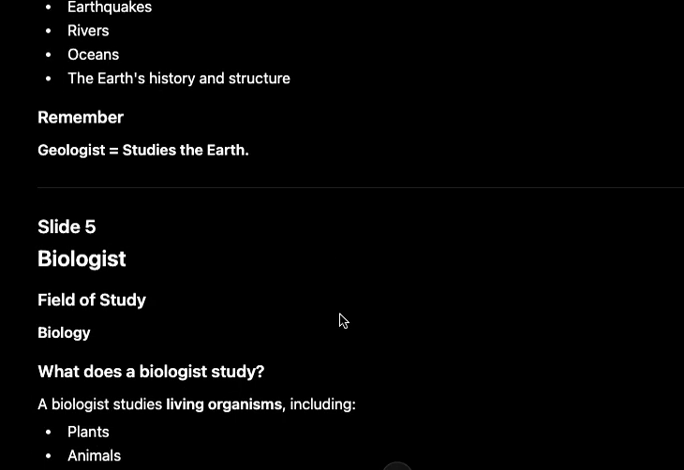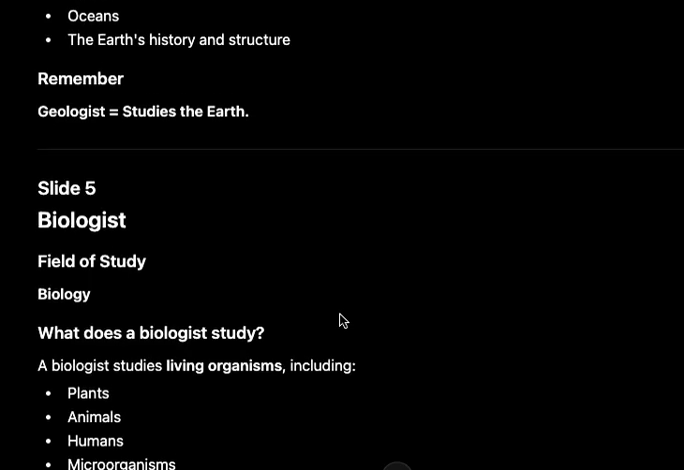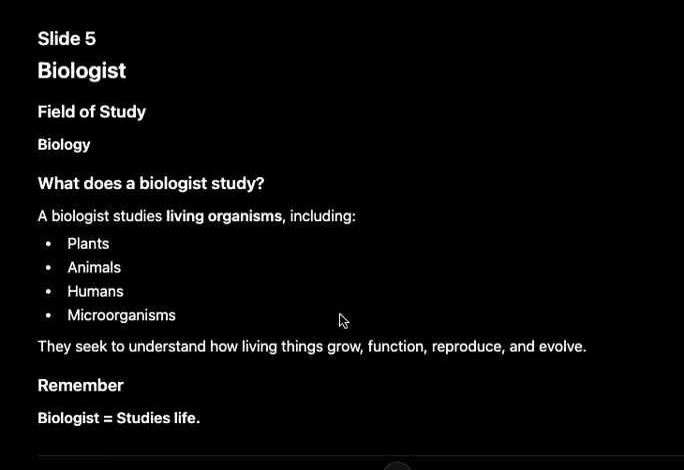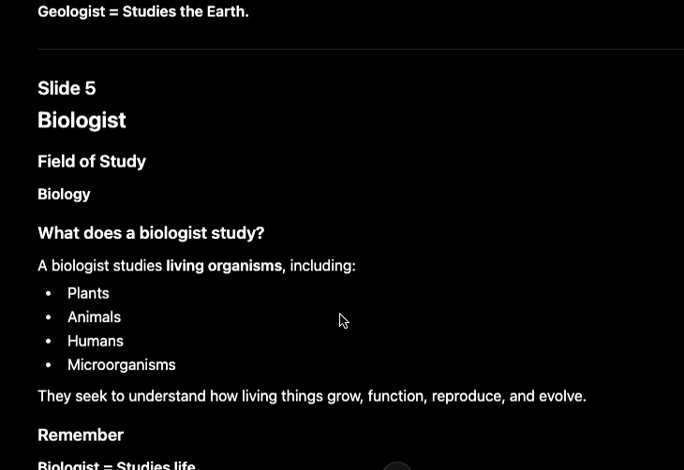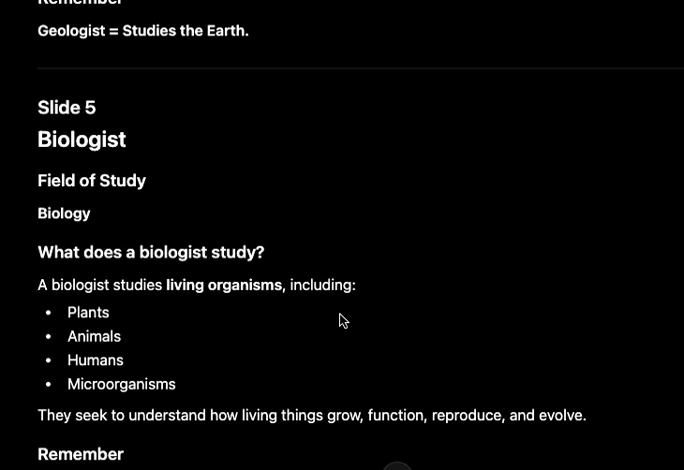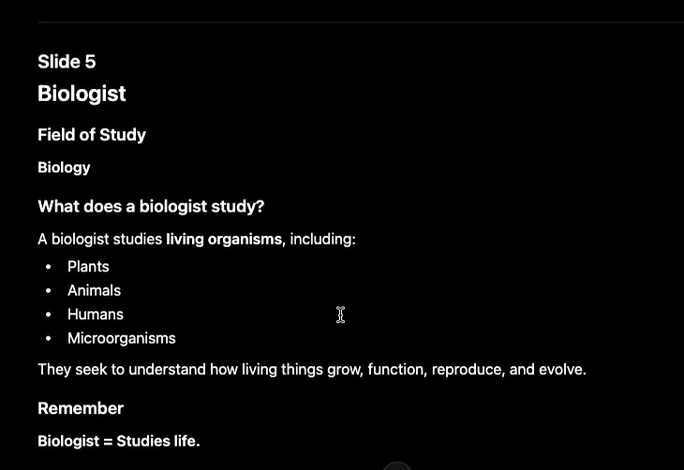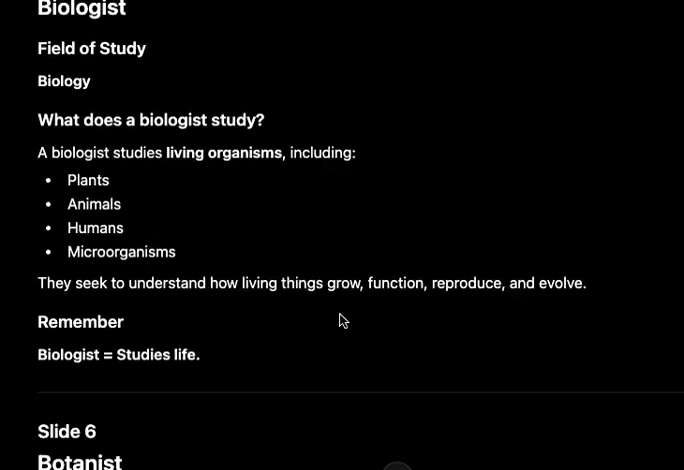Then we have biologist. Biologist is a field of study where the biologist studies living organisms, including plants, animals, humans, microorganisms. They seek to understand how living things grow, reproduce, function and evolve. So a biologist basically studies life. So geologists study about the earth, then biologists study about life, human life.